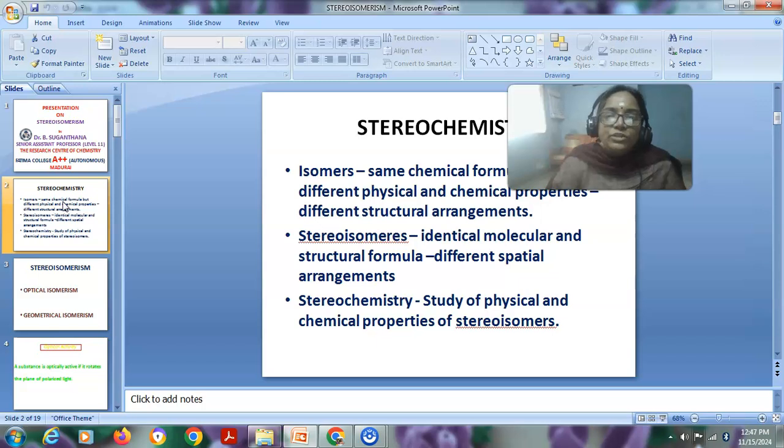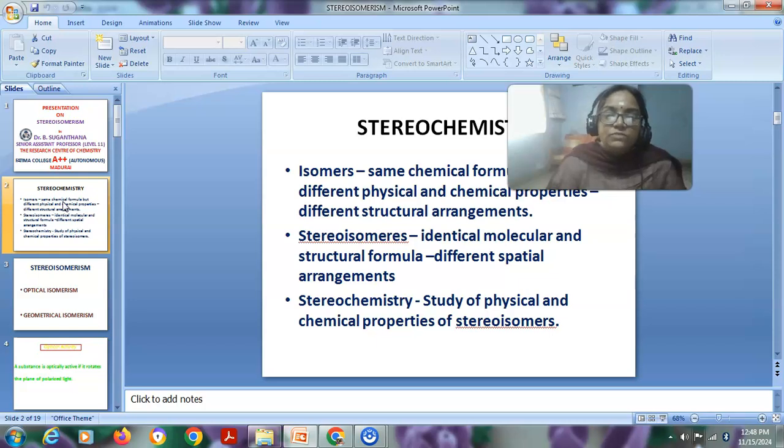So before we go into this stereochemistry or the stereoisomerism, we'll see some of the definitions: what are isomers and what are stereoisomers. All those things we'll see now. So first let me define the term isomers. Isomers means the compounds which have the same molecular formula, but different physical and chemical properties.